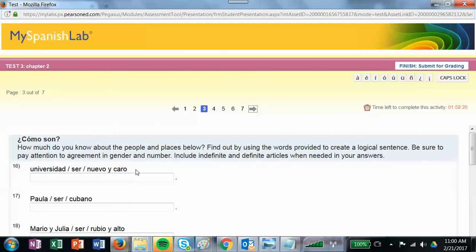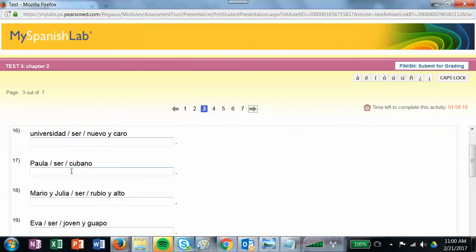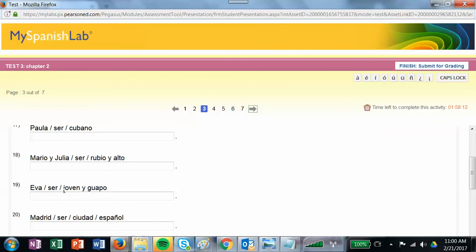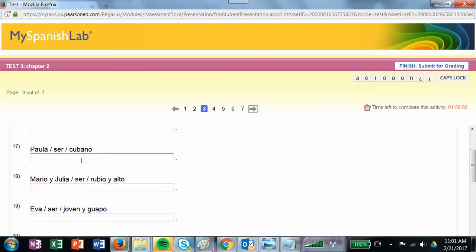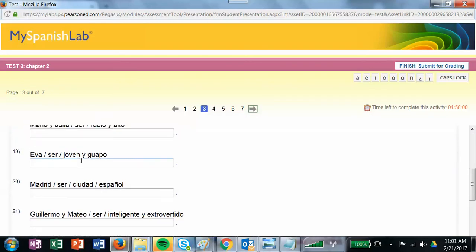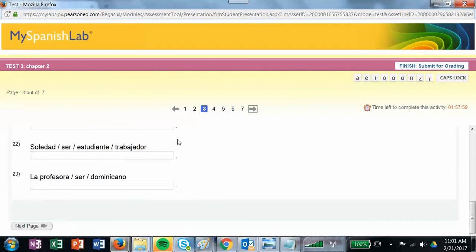But when you do this, be very careful because university is a feminine word, so you will need to make the adjectives used to describe it feminine. And so that will be the same throughout. So make sure that the adjectives that you're using match the subject. So if your subjects are feminine, then your adjectives need to be feminine. If your subjects are plural, then your adjectives need to be plural. So it's very important that you do that or you will get those wrong. And don't forget to make your ser agree with your subject as well. Might be es, might be son, might be soy, might be somos.